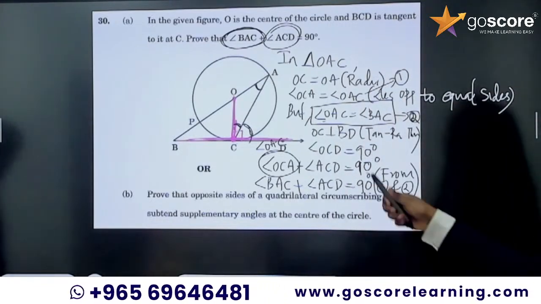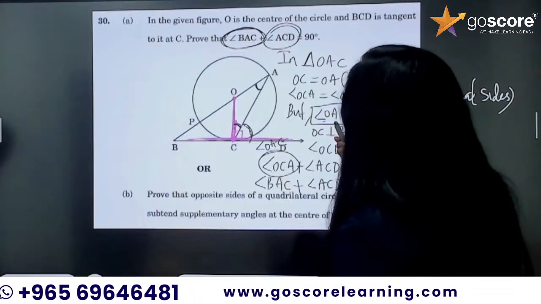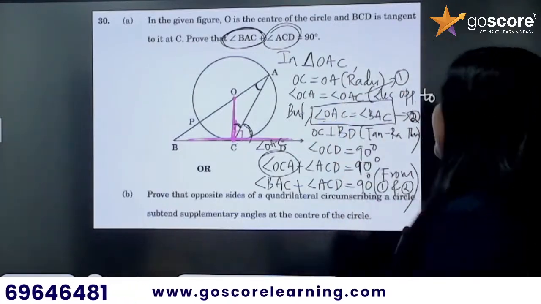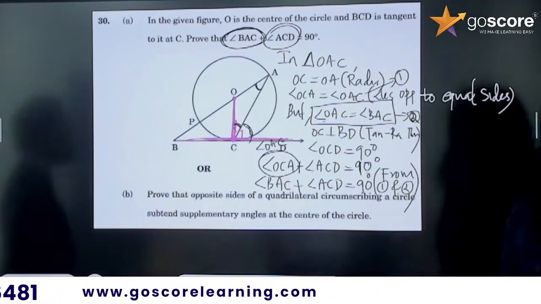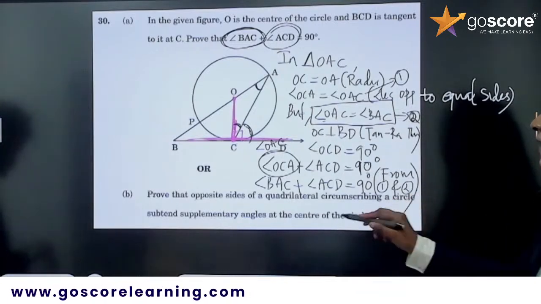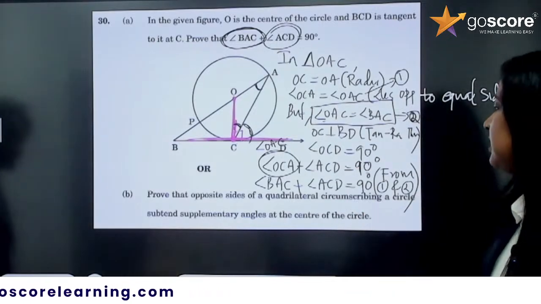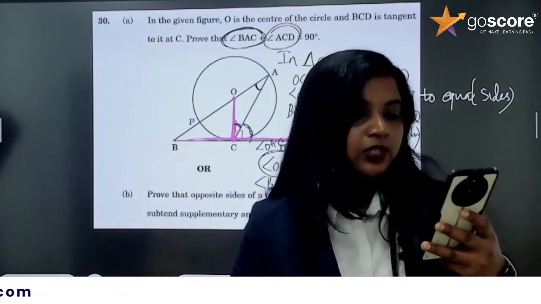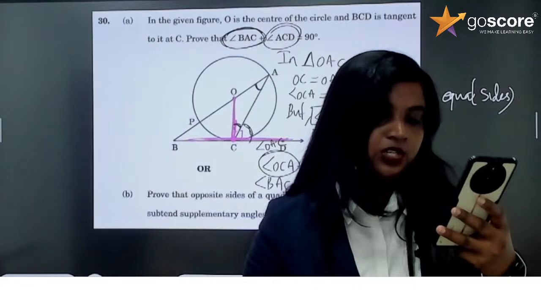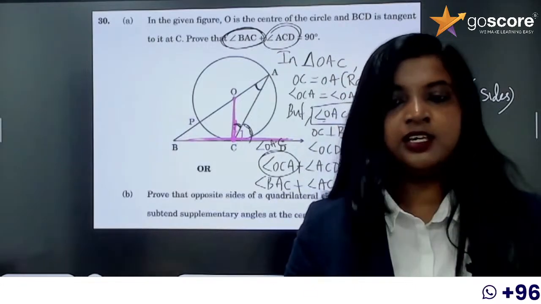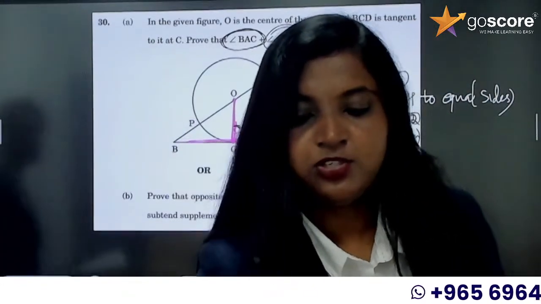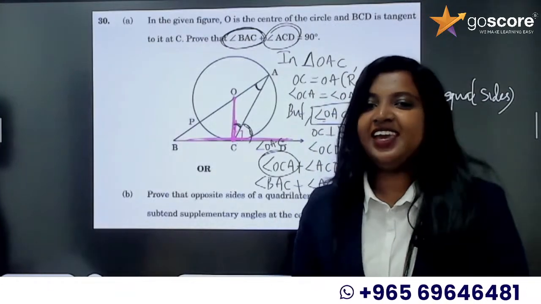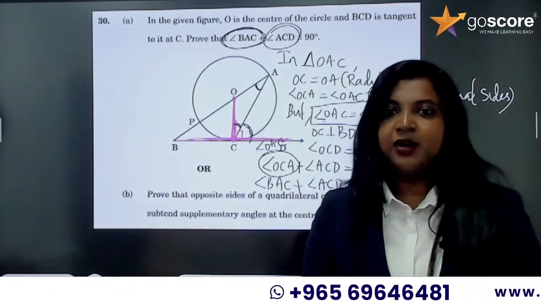Or here you can write angle OAC and angle OCA instead. It's fine. If you name it as two different equations and use them together, it's fine. So we proved that angle BAC plus angle ACD is equal to 90 degrees. You were able to prove this. Good job. I think your maths exam is about to come.